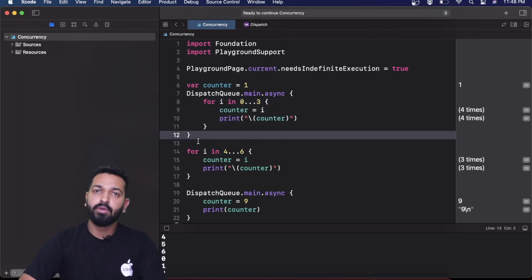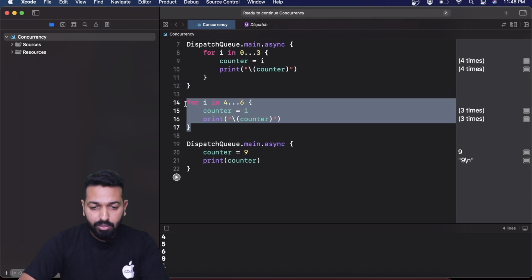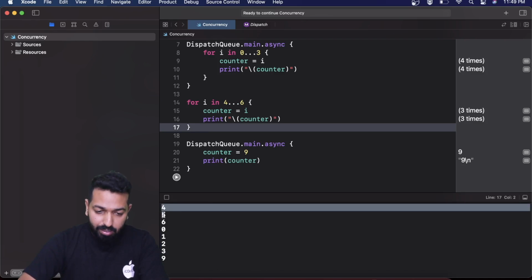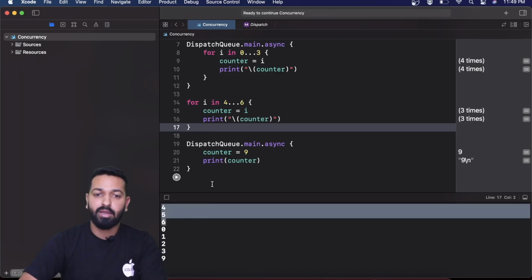So as per that logic, we go ahead from here and then we execute this block of code, that is for i in 4 to 6. This block of code is not associated with any dispatch queue or any sync or async block. So this will be executed directly, and because of it 456 will be printed. So we see that 456 are the first 3 numbers in our output.